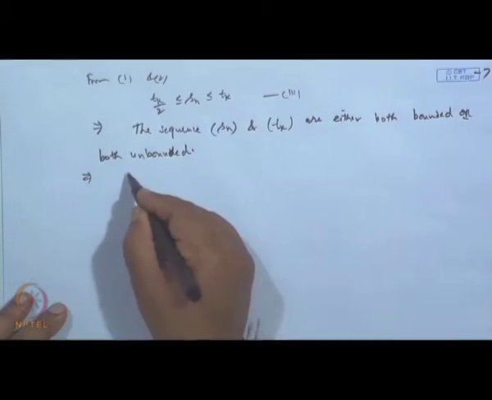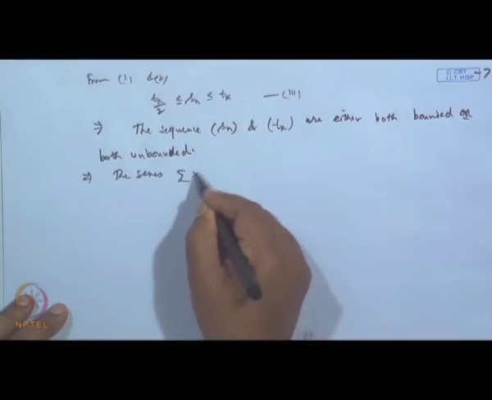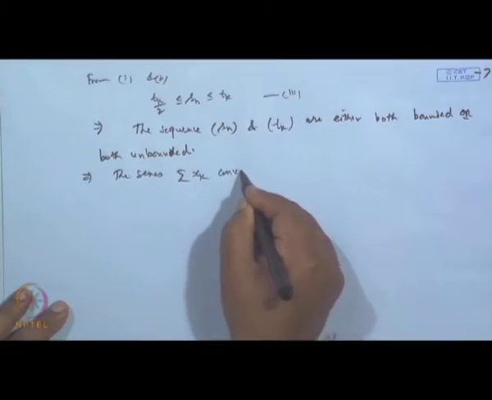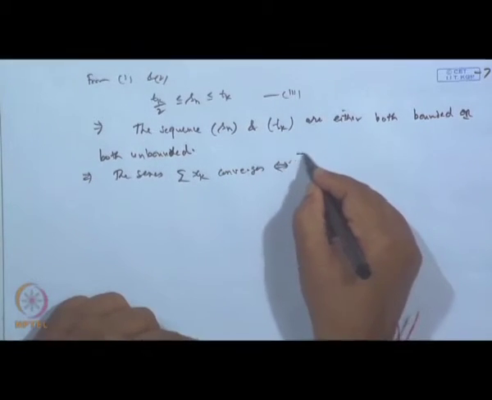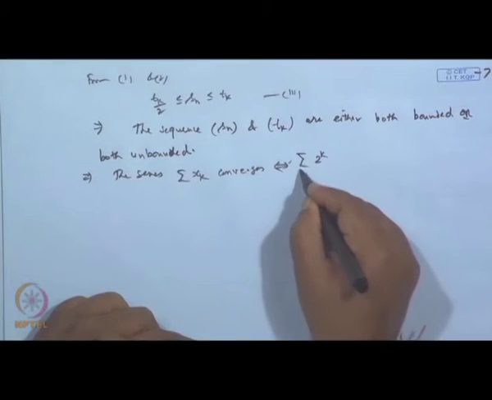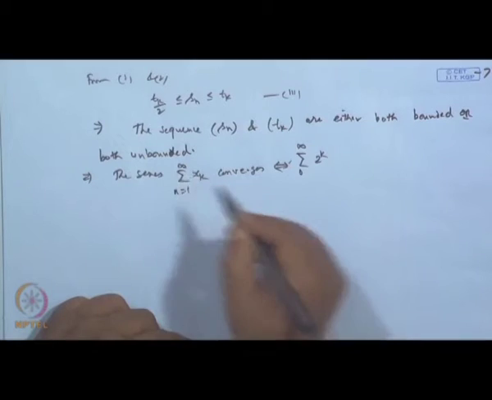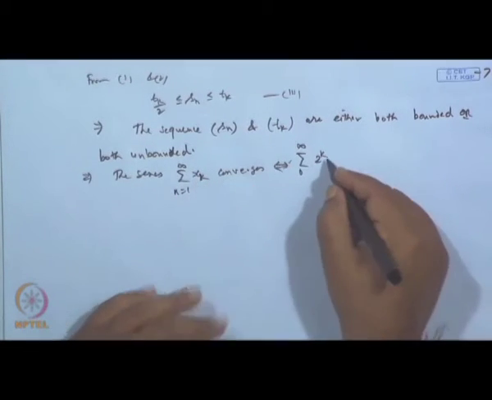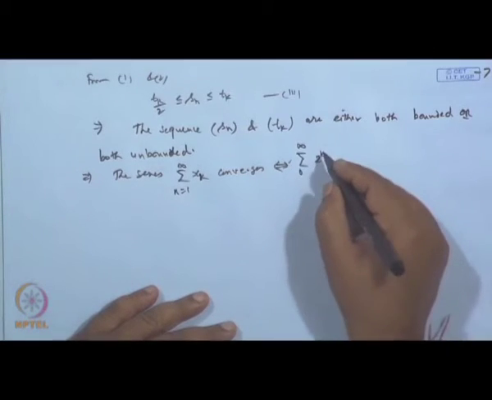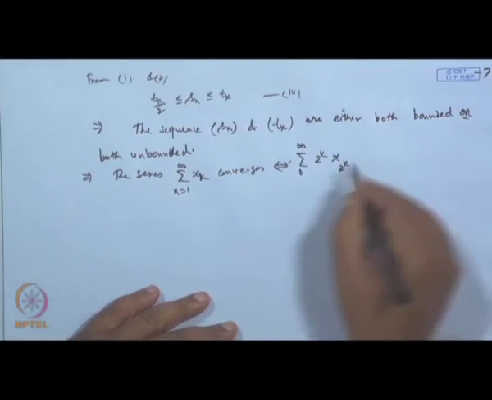This implies the series sigma x n converges if and only if sigma 2 to the power k x 2 to the power k converges.